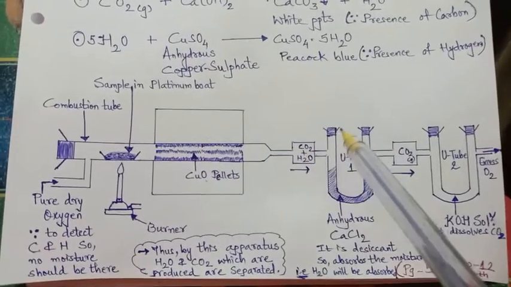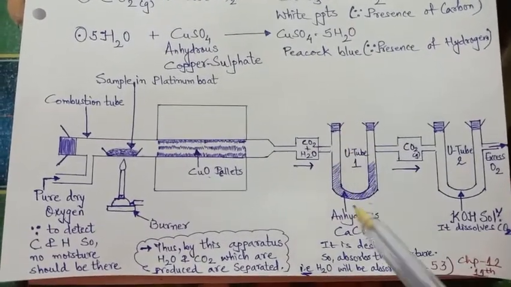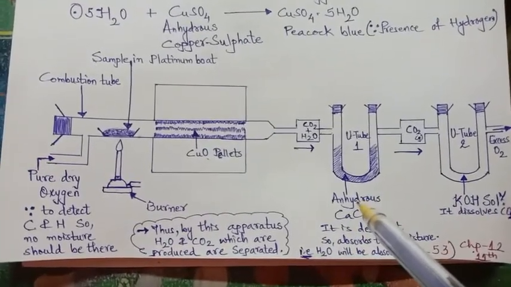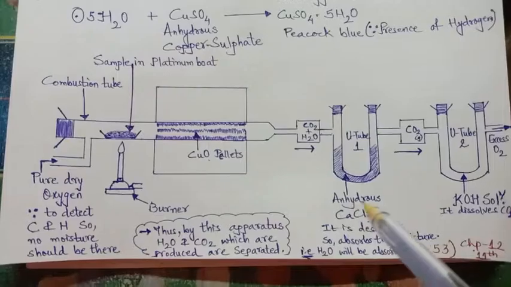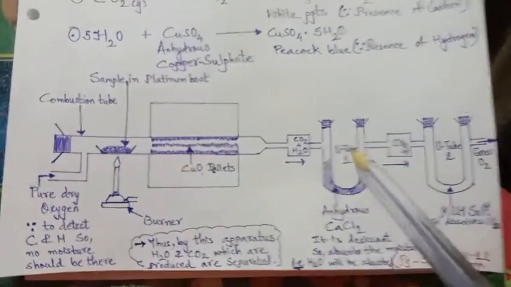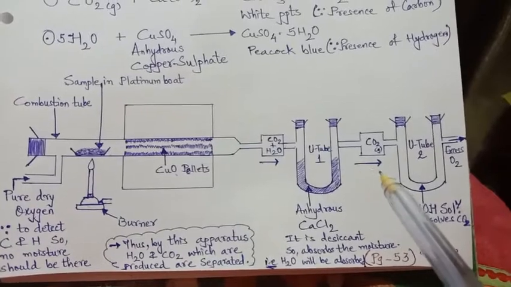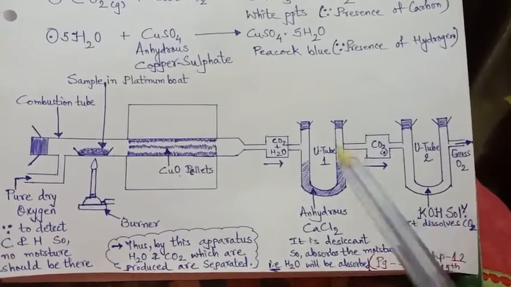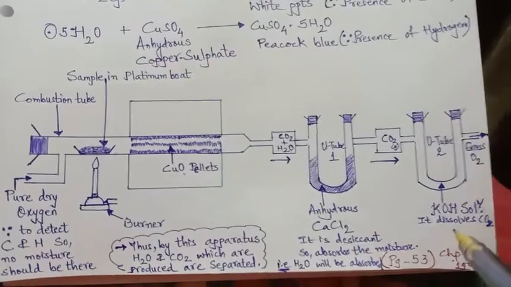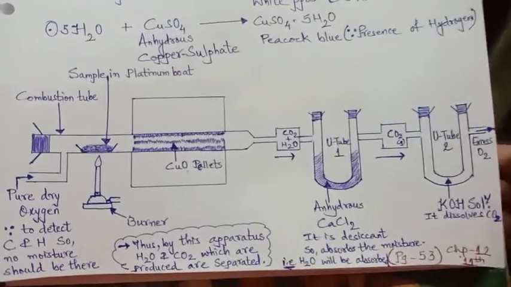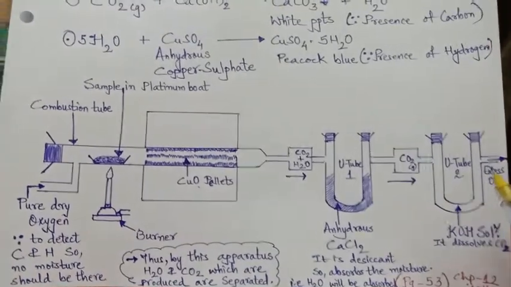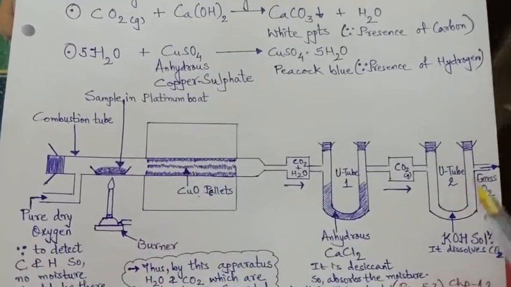So of the CO2 and H2O, the H2O will get absorbed on anhydrous calcium chloride. Anhydrous means completely moisture free, and thus H2O will be absorbed here, and then the remaining carbon dioxide gas, if present, will pass through to the next tube in which KOH is there, which will dissolve the carbon dioxide gas, and the excess oxygen will be removed out.